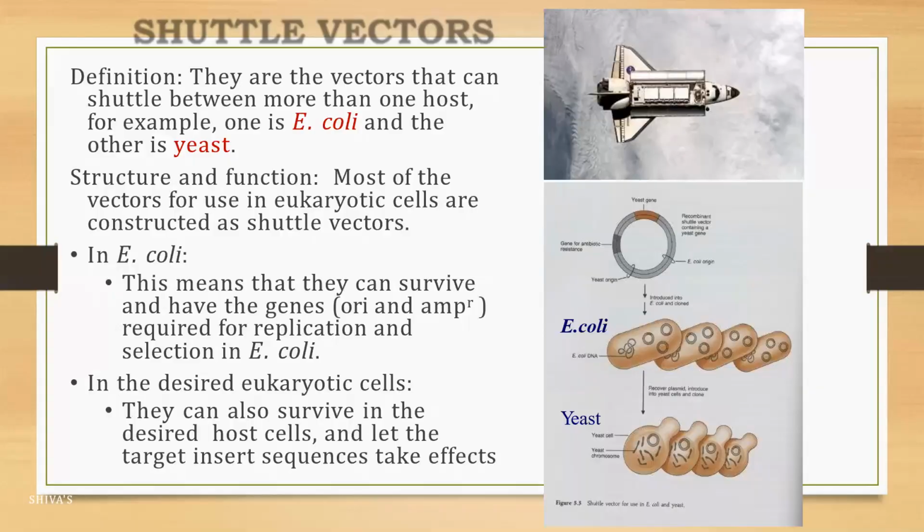Shuttle vectors. What are shuttle vectors? Shuttle vectors are vectors which can carry more than one different type of character. They are vectors that can settle between more than one host. That means one in E. coli and another in yeast. E. coli is a prokaryote, while yeast is a eukaryote.